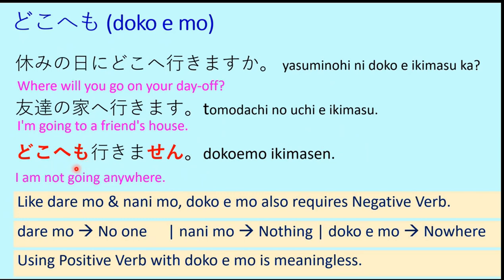So it will not be dokomo e ikimasen. You might think that it should be dokomo e ikimasen, but that is not the case in reality. It's doko e mo ikimasen. This is very, very important, and you should be careful to place the e particle before mo and not after mo. So doko e mo, daremo, nanimo, doko e mo.